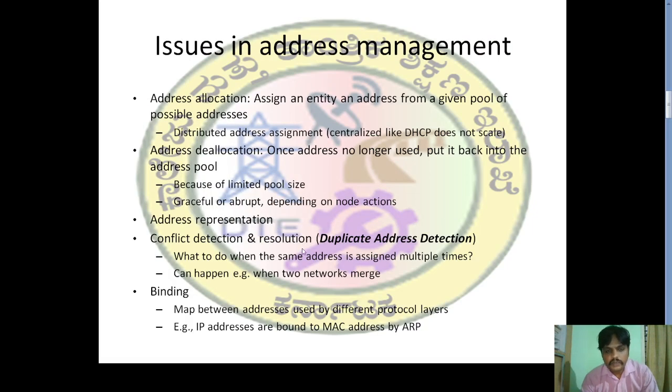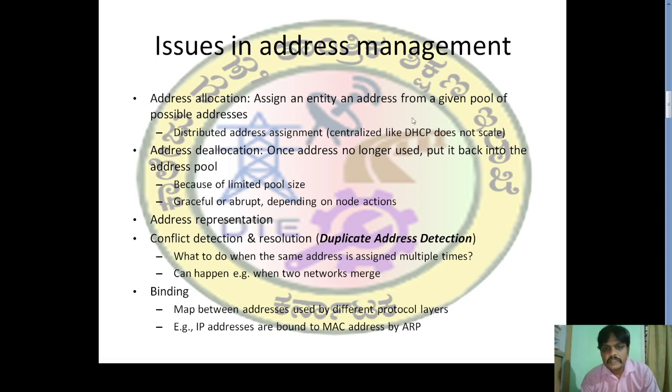Issues in address management: address allocation. Assign an entity an address from a given pool of possible addresses. We have centralized address management and distributed address management.